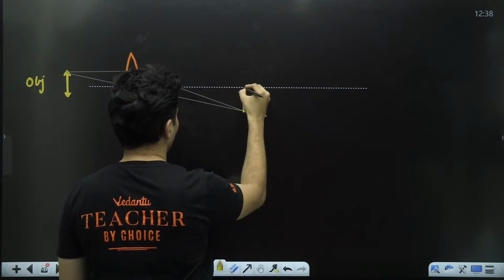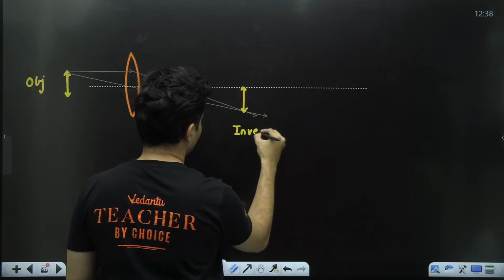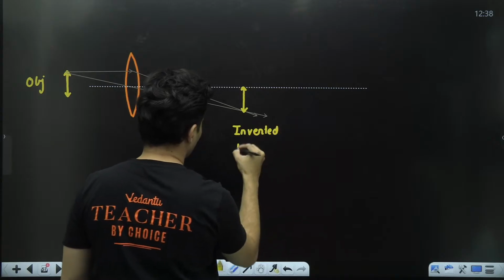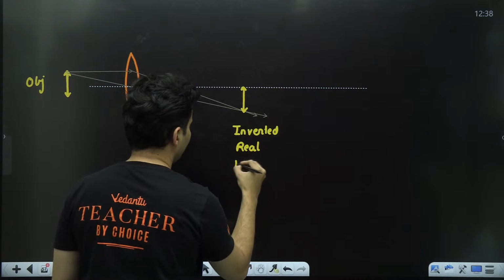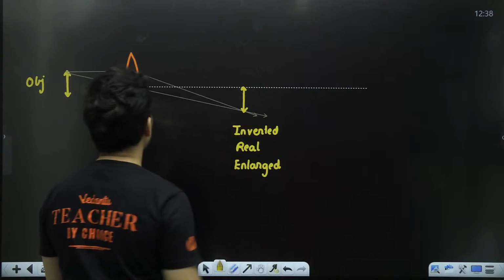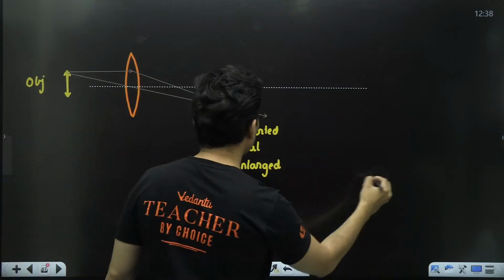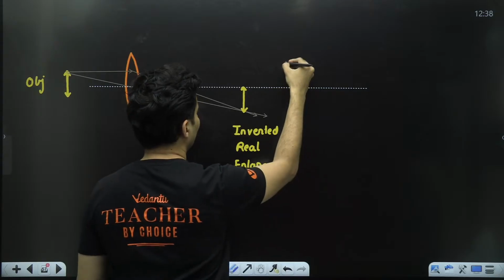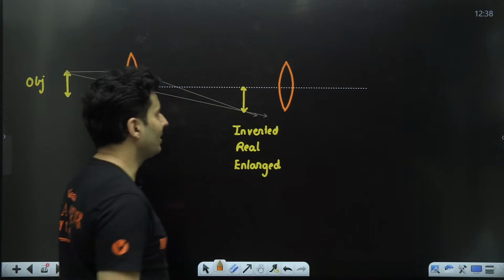Definitely an inverted, real and enlarged image is formed right over here because of this lens. Now you use one more lens right over here.